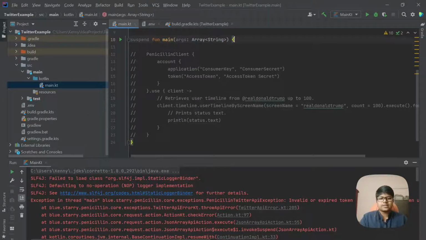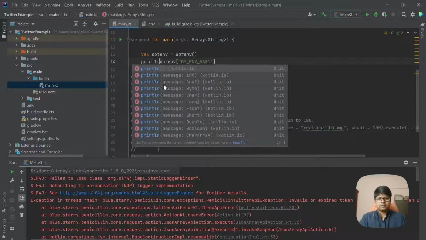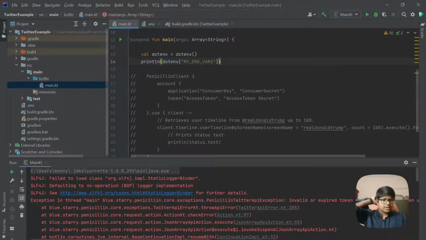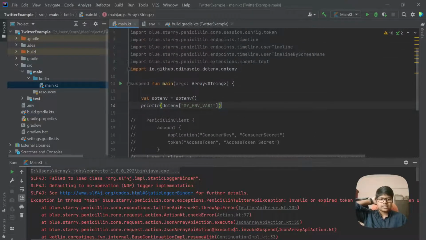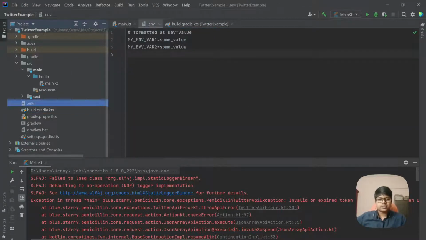So we will just try seeing if we are able to read those values. Okay, it's asking me to import it. And I'll just print it out. The thing is, I am trying to work on one thing at a time, because I don't know how this .env works. I added our .env as a dependency, and I added the .env file. I just want to make sure these values are coming through.